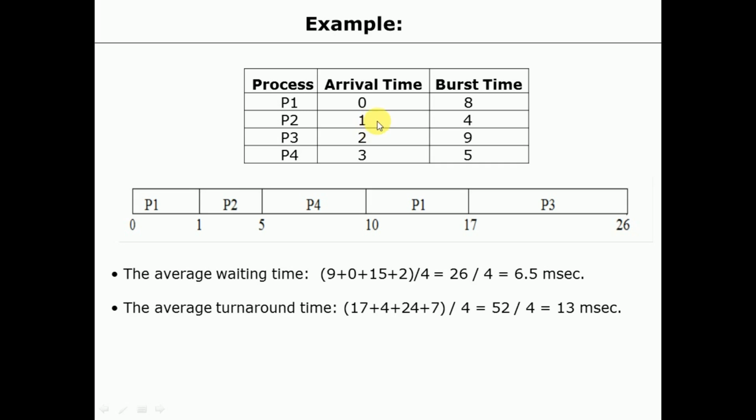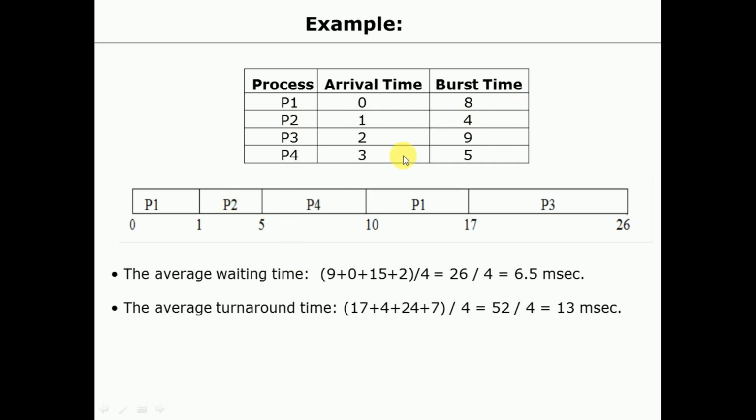After 1 millisecond, at time 2, P3 will also arrive. Here again you have to compare the remaining time of all the processes. P3's remaining time is 9. P2 has executed 1 millisecond out of 4, so its remaining time is 3, and P1's remaining time is 7. Out of 7, 3 and 9, 3 is minimum, so P2 will continue execution for another 1 millisecond.